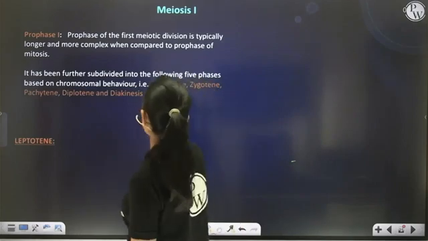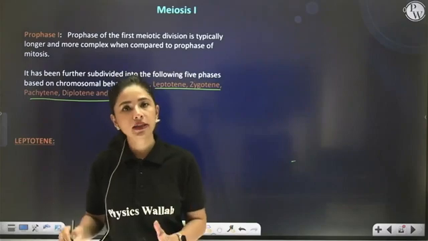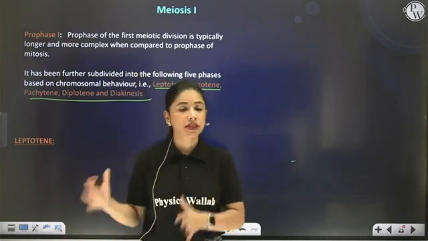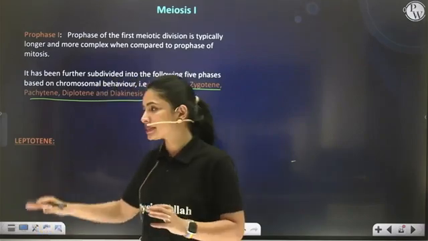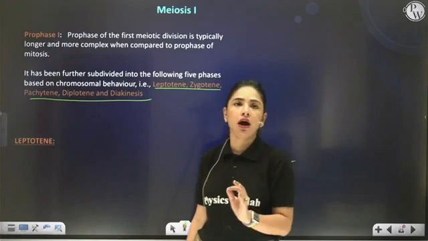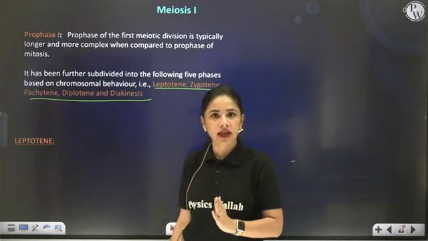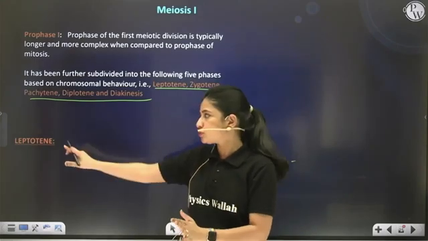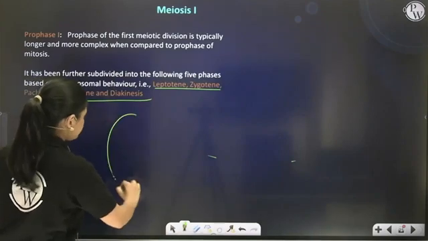Correct? So there are how many substages? 5. We are going to see all these 5 substages of Prophase I one by one. So the first stage is leptotene. Leptotene is the stage which just comes after G2. So the cell has just completed interphase and it has just entered into leptotene. So what happens in leptotene?